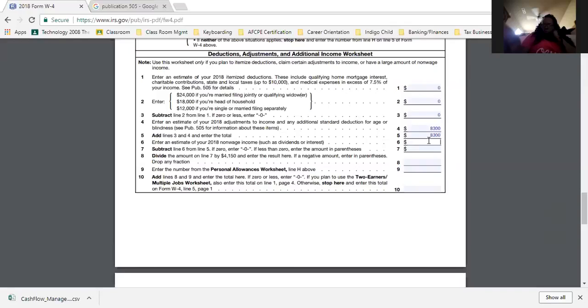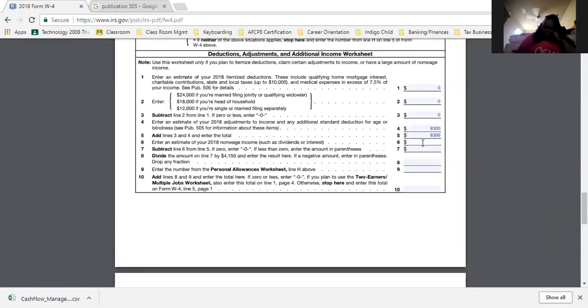So let's go to 6. Box 6 says this. Enter an estimate of your 2018 non-wage income, such as dividends and interest. Now, what this is if you're getting paid from an investment, or if you're getting paid possibly from some real estate or something that's paying you that you're not having to work for. That's why it says non-wage income. Now, the commissions you get from your business would not be in this box. At the moment, I'm saying at the moment, it would not be in this box.